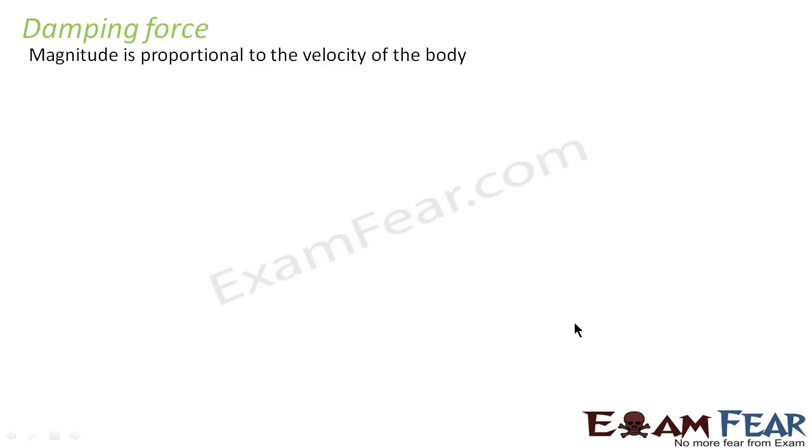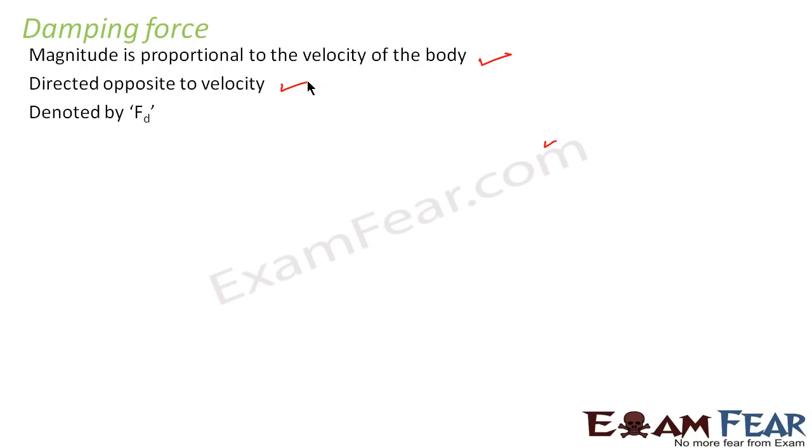The magnitude of the damping force is proportional to the velocity of the body, but when we talk of direction, it is always directed opposite to the velocity. You can compare it to the restoring force in this sense: the restoring force is also proportional to displacement, but it is opposite to the direction of displacement. Similarly, the damping force is proportional to velocity and directed opposite to velocity. That is why it always tries to slow down the velocity.